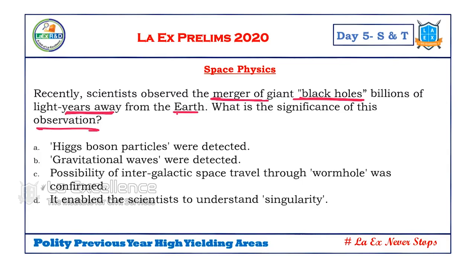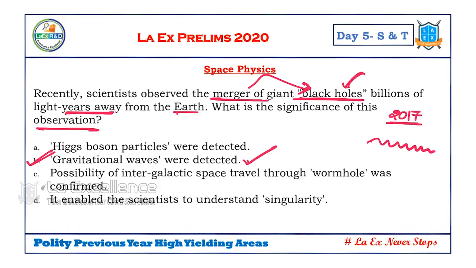What is the significance of this observation? Do you know when this was asked? This was asked when gravitational waves were detected. So, obviously, the answer is B. What happened is, 2 years back, in 2017, almost 2.5 years back, they detected gravitational waves with the merger of two giant black holes. With that, they detected some kind of vibration that they identified as gravitational waves. So when they detected it, this was the news. That's why this question was asked.